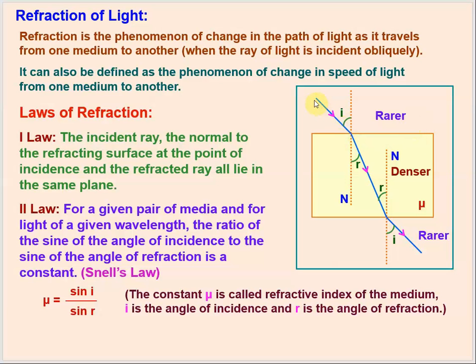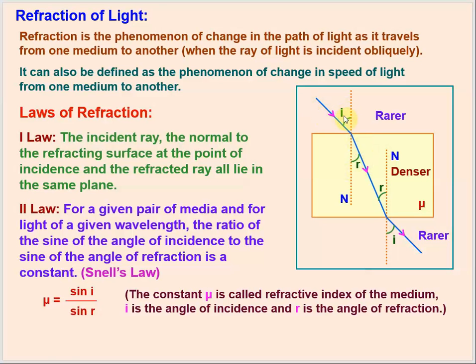Whenever a light ray is incident obliquely, making some angle with the normal drawn at that point where the light is incident, it will change its path. It will bend just like this. So it will make a different angle. This light ray is called the refracted light ray. It makes some angle with the same normal, and this angle is called the angle of refraction. This will be different from the angle of incidence, right? So this is happening here.